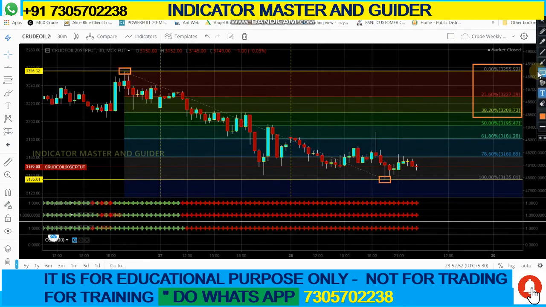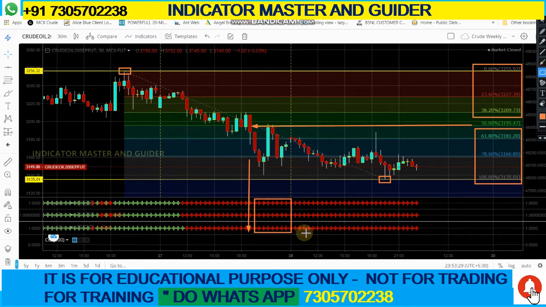First I am marking here, carefully listen. At 50%, I always tell that below 50% will be sell and above 50% will be buy. Here you can see the candle is breaking. At that time, what we have to do is look at the bottom of the choppy indicator. At that time we take the decision that the trend has changed to sell mode. Now we are very clear.